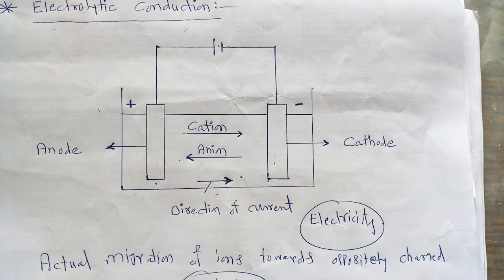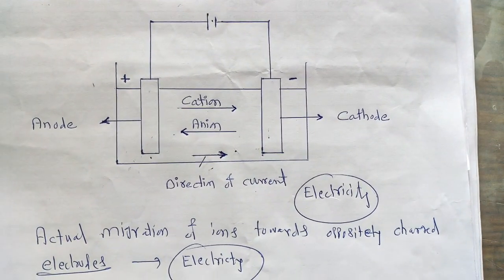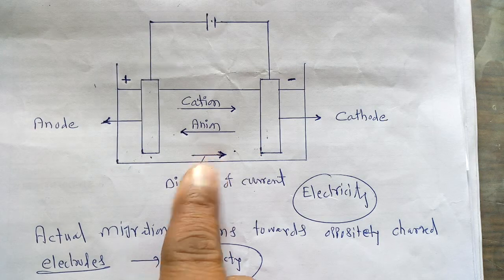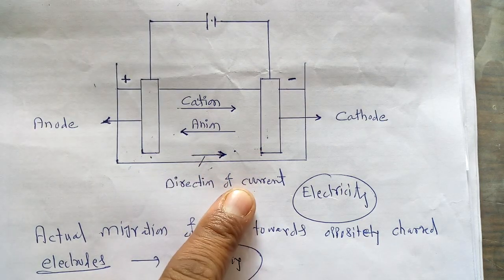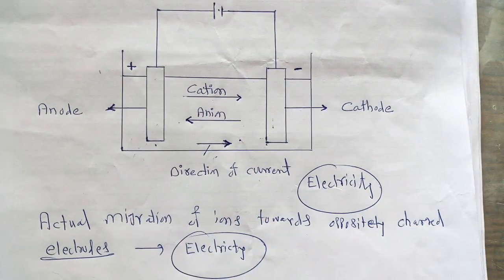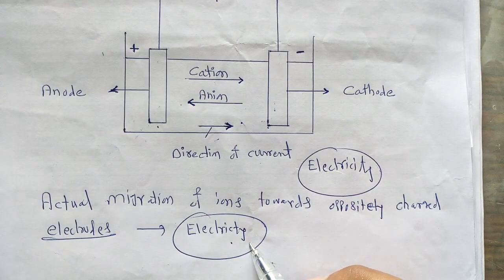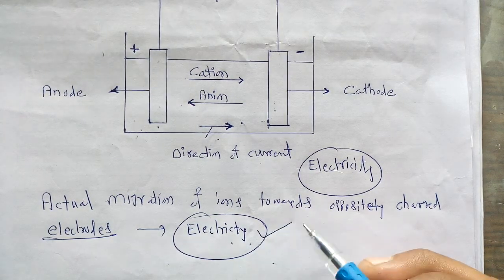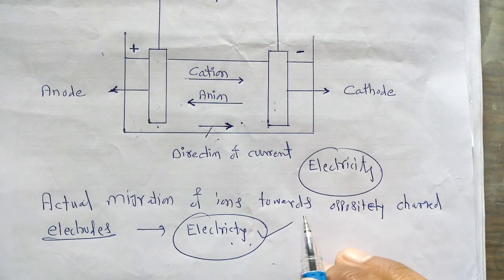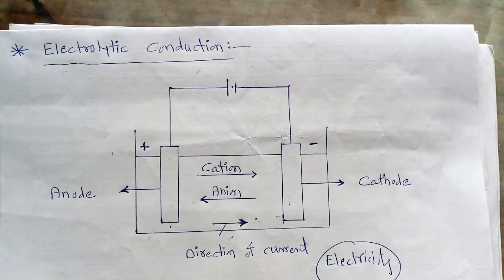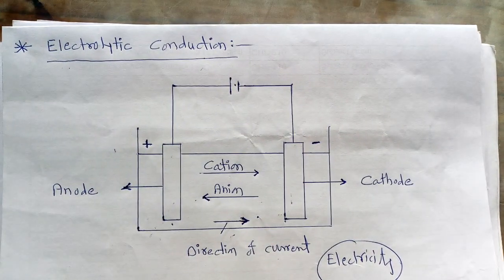So this is an important basis of the conductivity phenomena shown by particular electrolytes. We can take any type of electrolyte in this vessel. It may be a strong electrolyte or a weak electrolyte. Depending upon that, the extent of electricity conducted by the electrolyte differs. So this is an important mechanism of electrolytic conduction shown by a particular electrolyte.